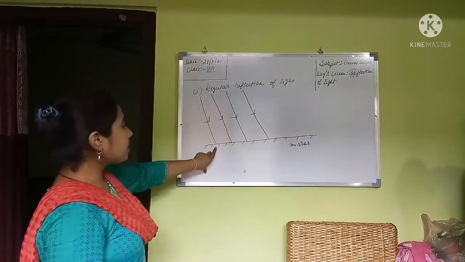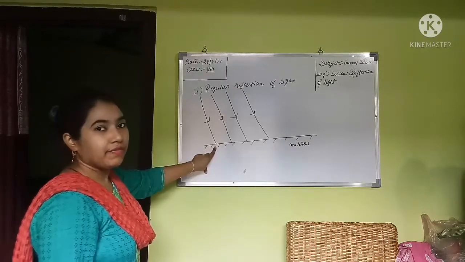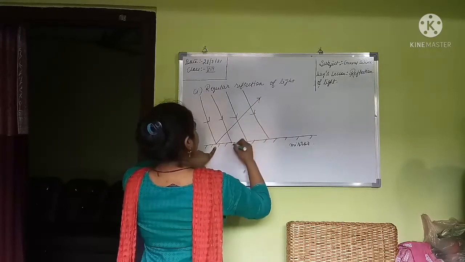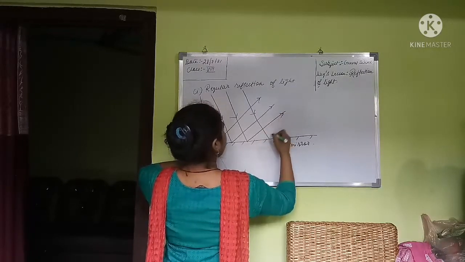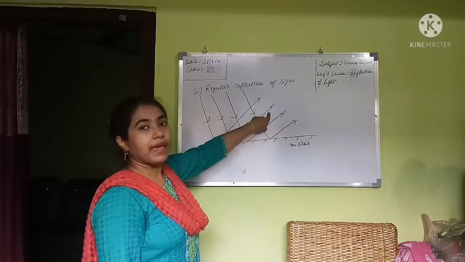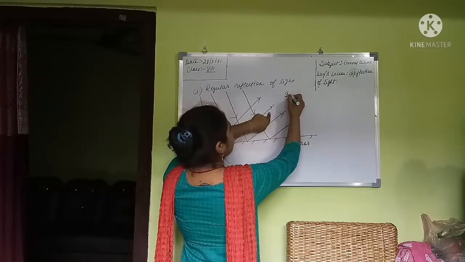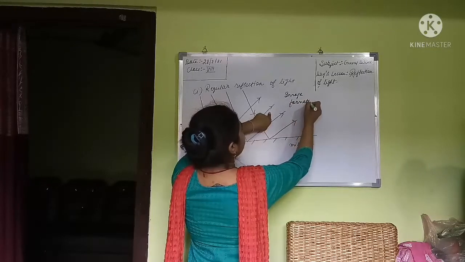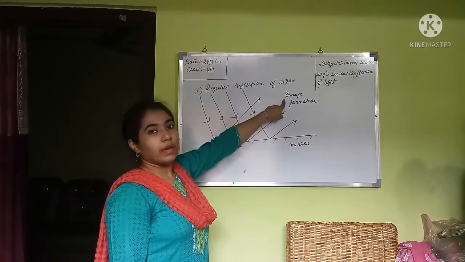And after hitting the surface, this incident ray gets reflected back like this. After reflecting back, the image formation happens here.